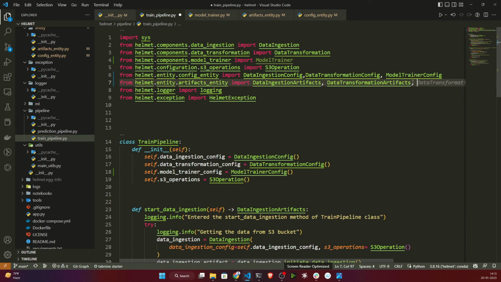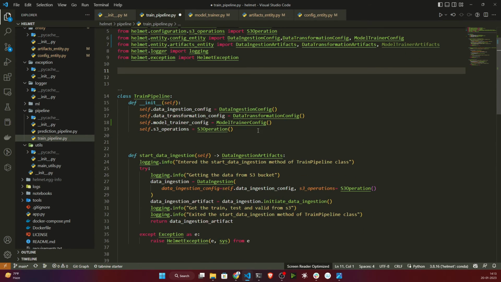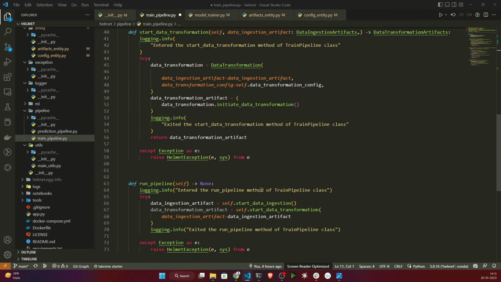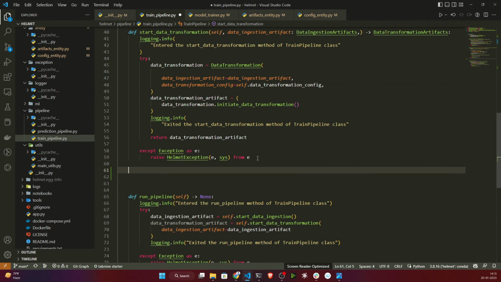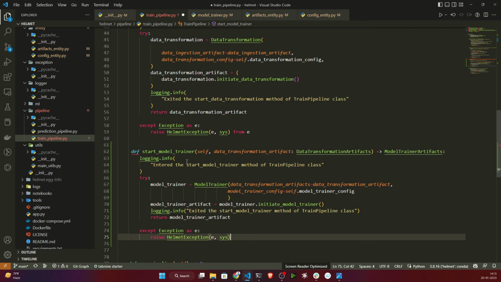Also I need to import this model trainer artifact. Okay, it's done. Now I have already initialized it, and I just need to create the method start model trainer after data transformation.